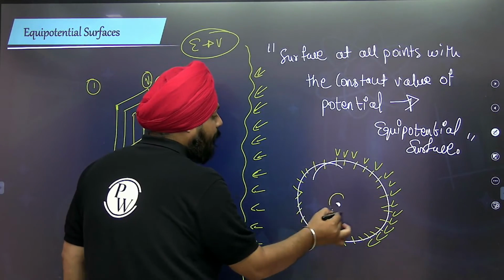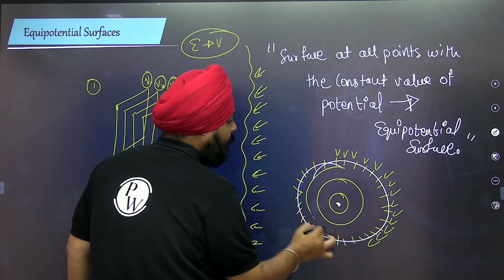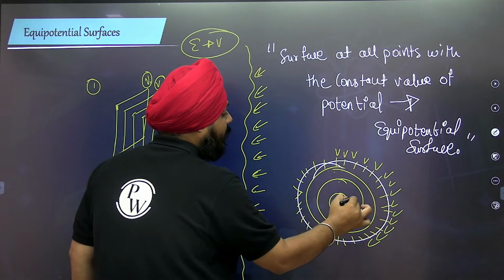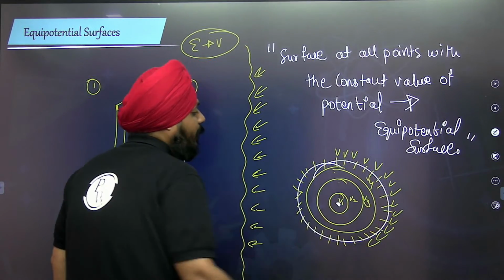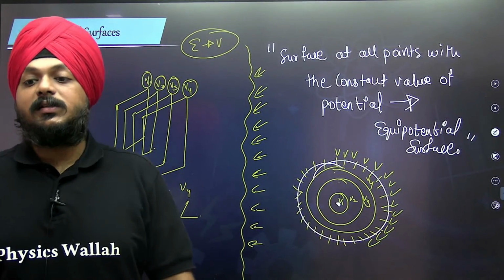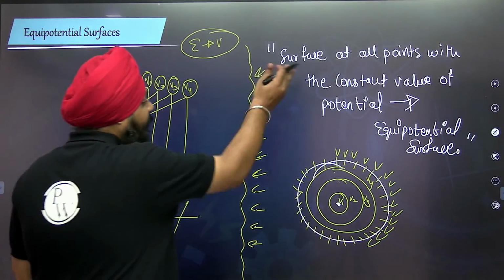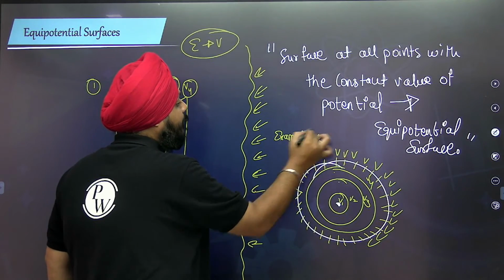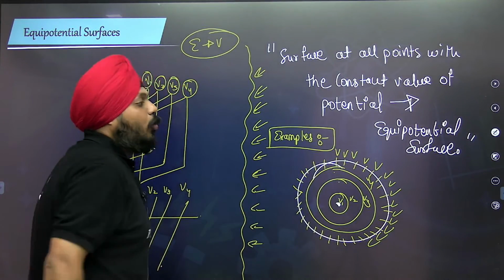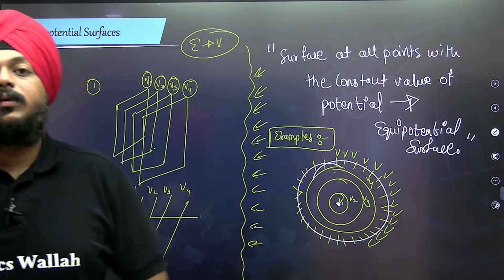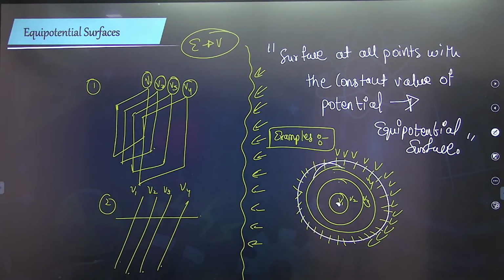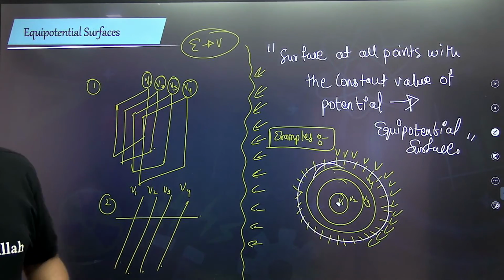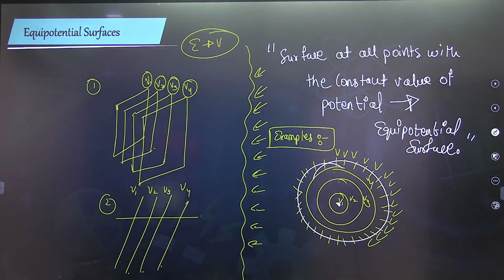This kind of ripple effect is generated all the time. These are also equipotential surfaces. So this is the definition of equipotential surfaces, and these are some examples for it.